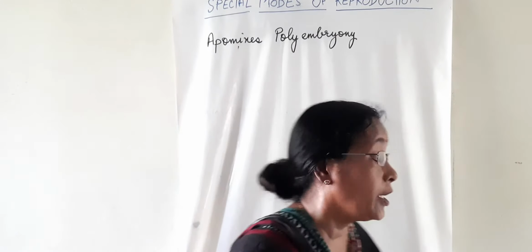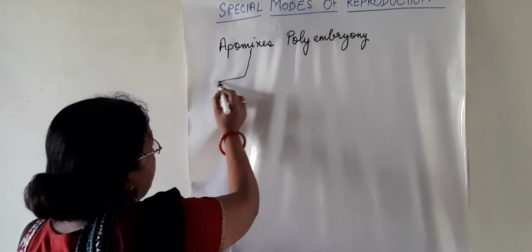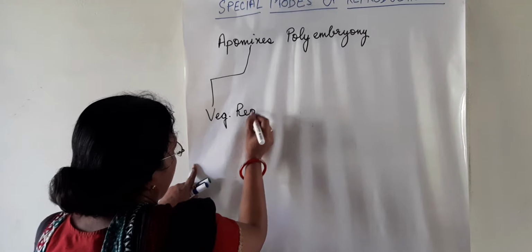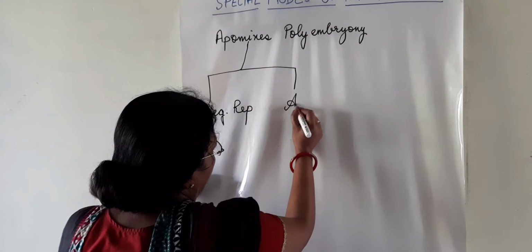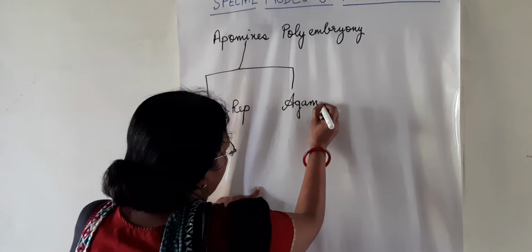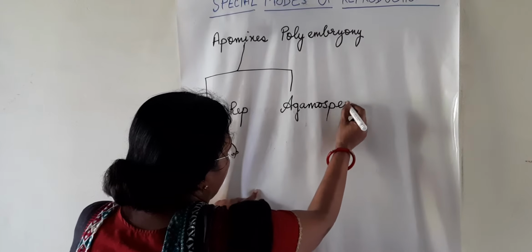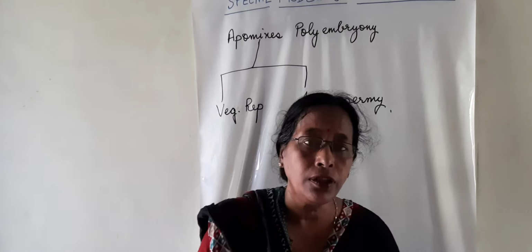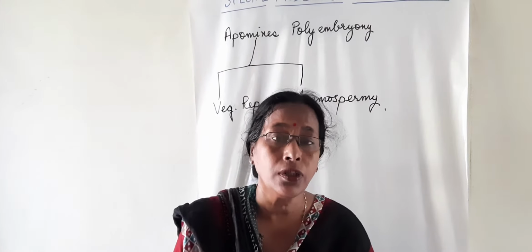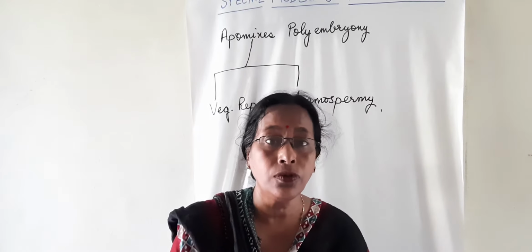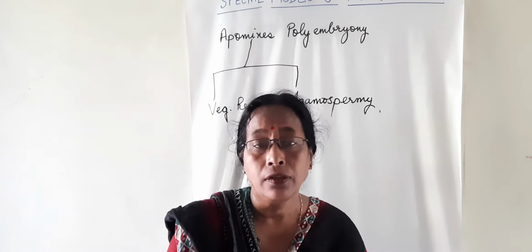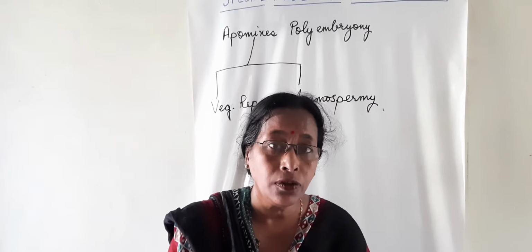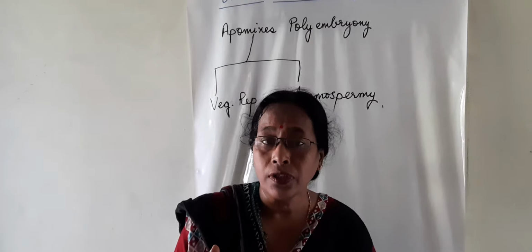Apomixis can be of two types: vegetative reproduction and agamospermy. Vegetative reproduction we have studied in the previous chapter, and we have also studied in smaller classes the different modes of vegetative reproduction, like the roots, the shoot system, then there are runners, then there are offsets.